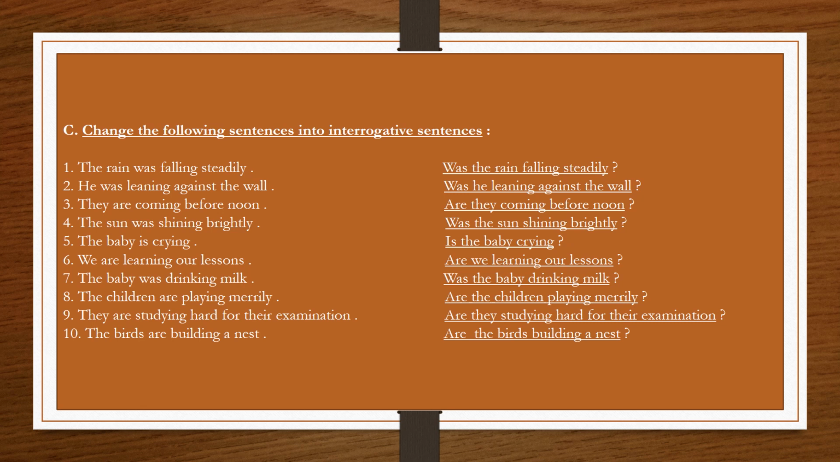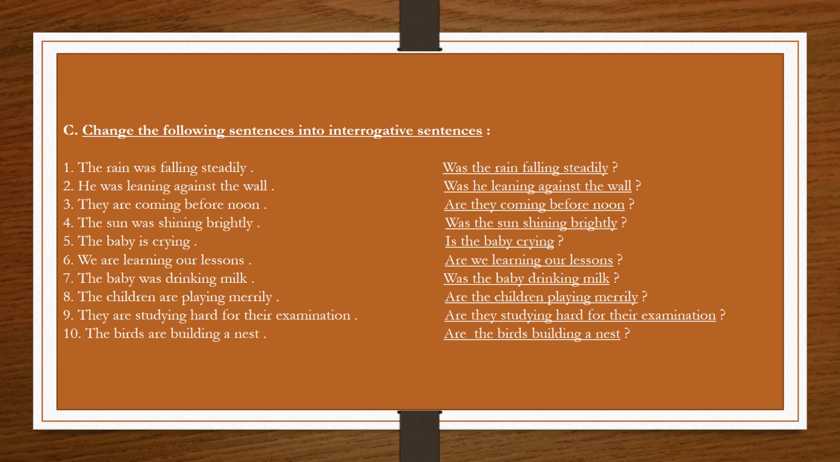Second, he was leaning against the wall. Was leaning are the verbs here, and was is the helping verb here. So we will use was before the subject he, and the question will be, was he leaning against the wall? Question mark. Third, they are coming before noon. Are coming are the verbs here, and we will use are before the subject they. So the question is, are they coming before noon?